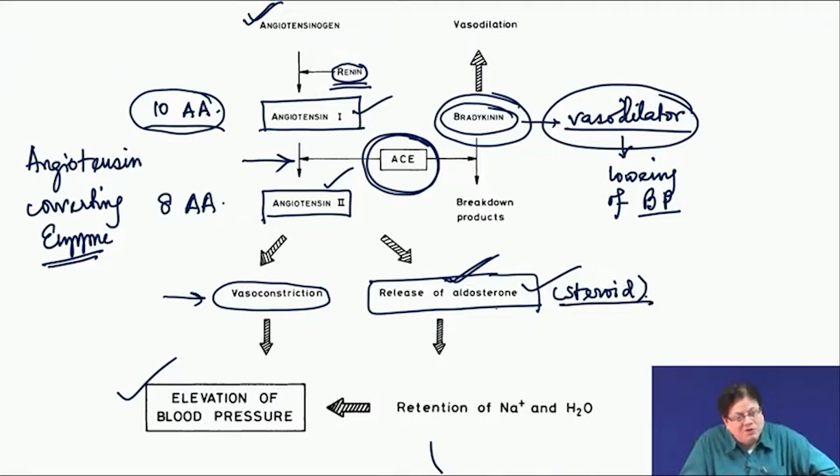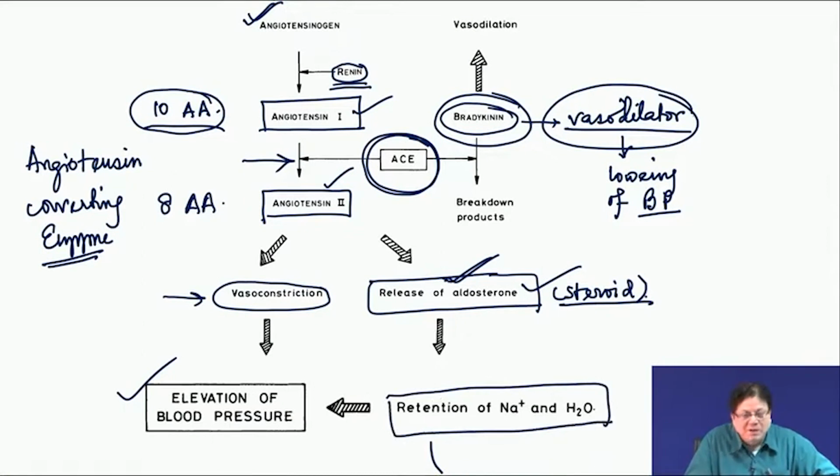Now, if it is a hormone, then it has its own receptor. So, aldosterone binds to its receptor, and the signal that it sends is: do not lose the sodium, better retain the sodium and excrete the potassium. And also you retain the water.